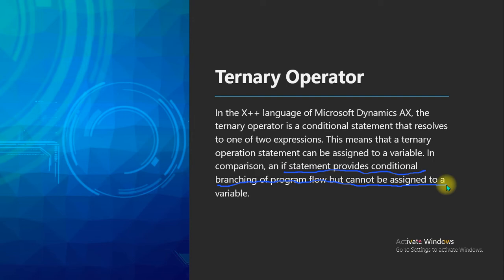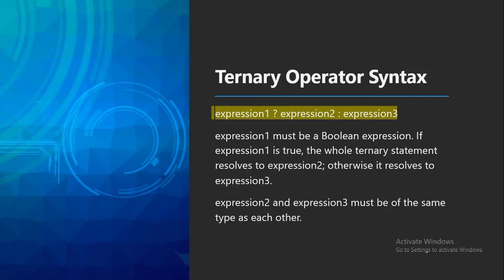With an if statement, if the condition is true, then only it will go inside and assign the variable. If it is not true, it will go to the else statement. But ternary operators we can assign directly to the variable. We can see how we can assign. So this is the overall syntax: if expression 1 is true, then it will go to expression 2. If it is false, it will directly pick expression 3.